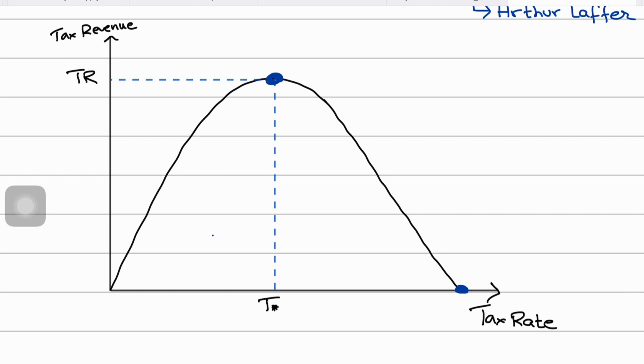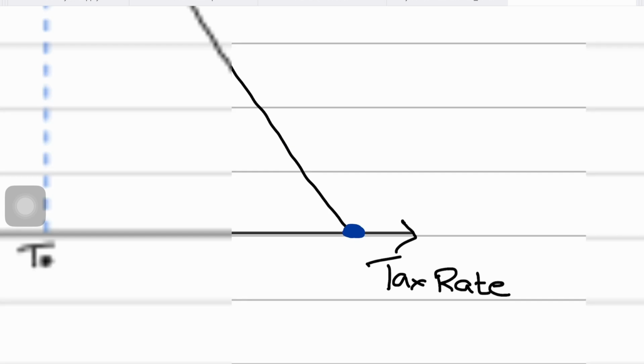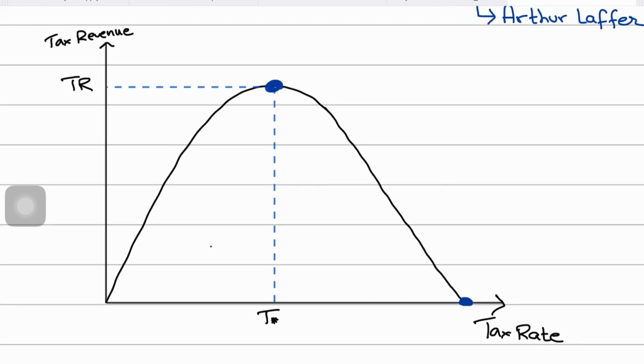And by the way, when we talk about the tax rate here, we're not just talking about a specific kind of tax, not just income tax. We're talking about tax rates in general, like income taxes and corporate taxes, establishing a relationship between tax rates in general across the economy and the tax revenue, right? So economists agree that yes, there's a correlation.